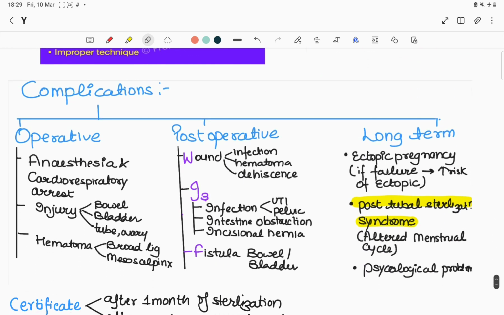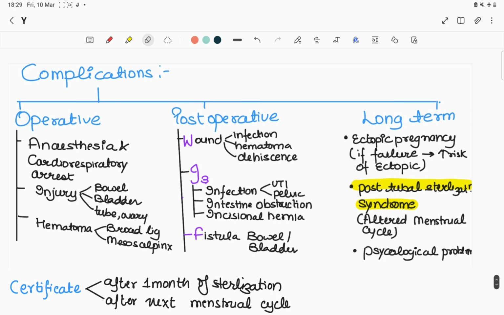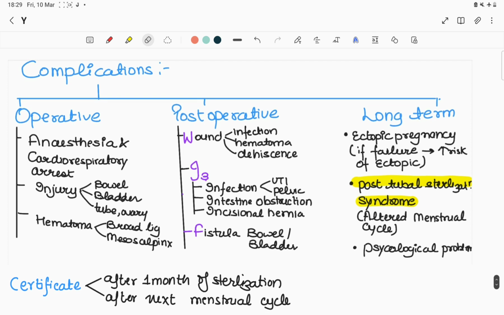Then talking about the complications, operative complications can be due to anesthesia or cardiorespiratory arrest. There can be injury to nearby structures, like bowel, bladder, ovary. Then bleeding can be there, which can lead to hematoma formation in the broad ligament or mesosalpinx.